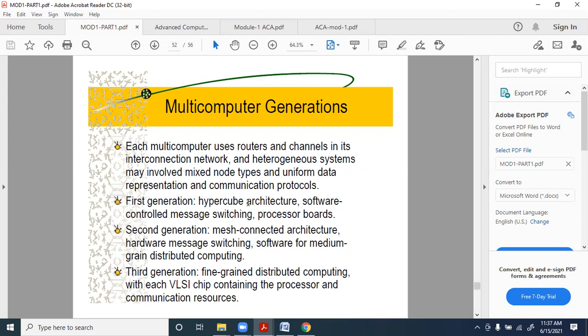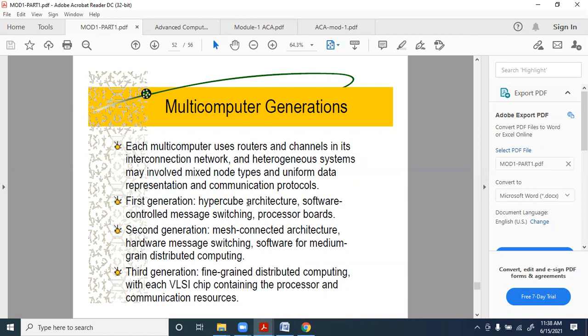So a 4-cube means you have 2 different cubes, each cube naturally having its edges. That will be 8 systems connected in a hypercube at the periphery, rather at the end of the nodes, and those 8 will be connected to the 8 nodes on the other cube. Totally it will become 16.